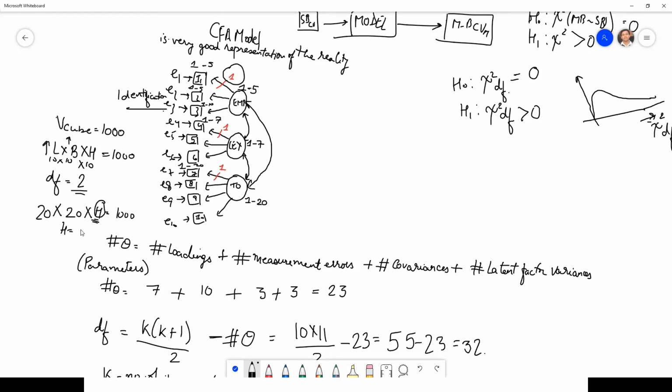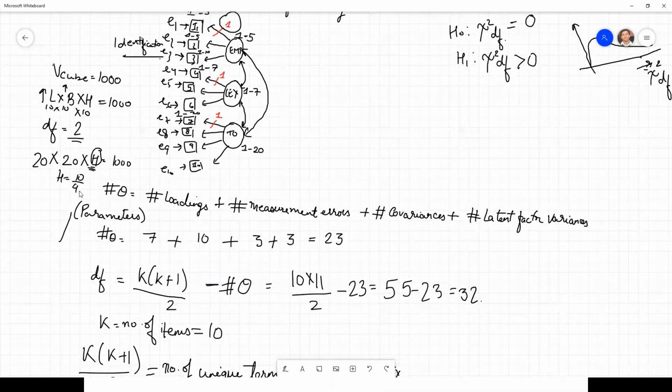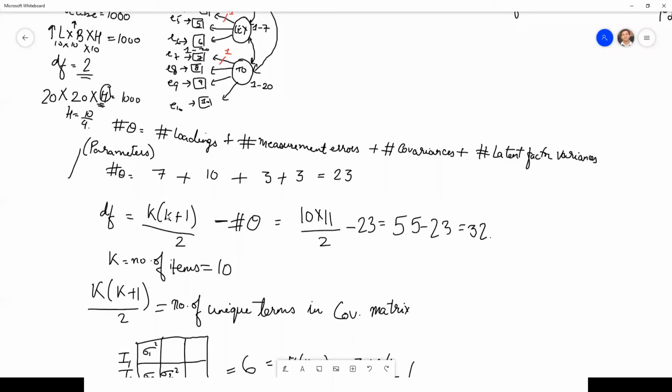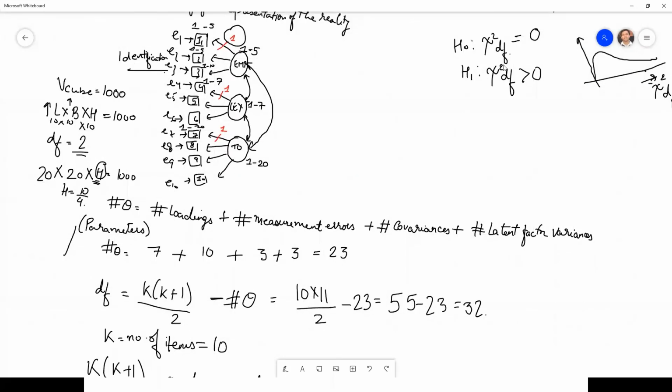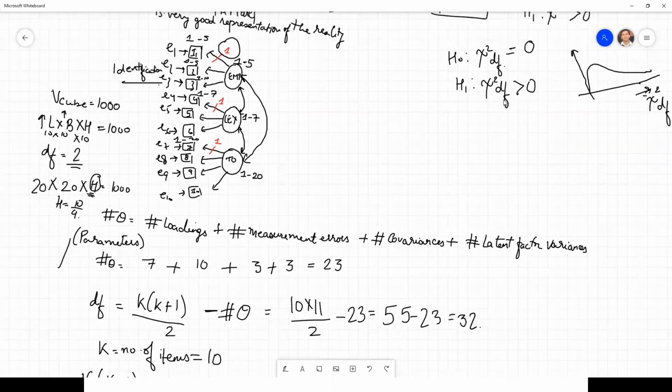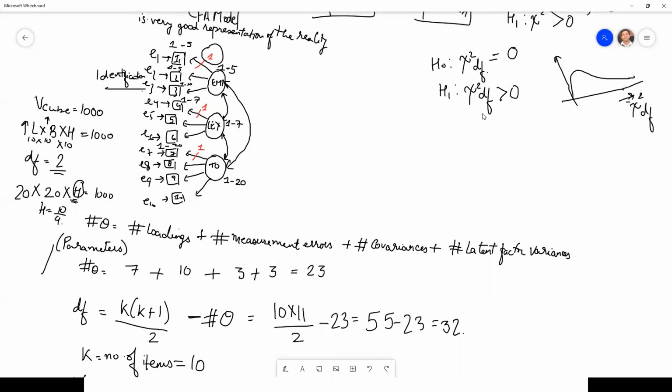H will be nothing but 10 divided by 4. So what does it mean? It means that to get the same chi-square, how many different ways can I estimate my model? What are the different possibilities, options that I can try to get to the same chi-square? That gives me an estimate of my degree of freedom.